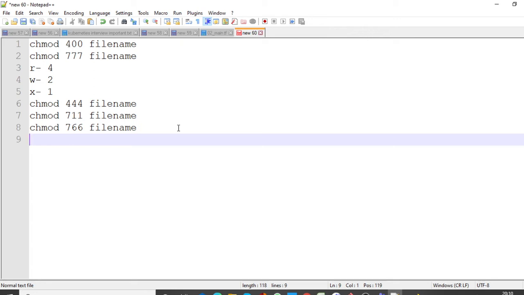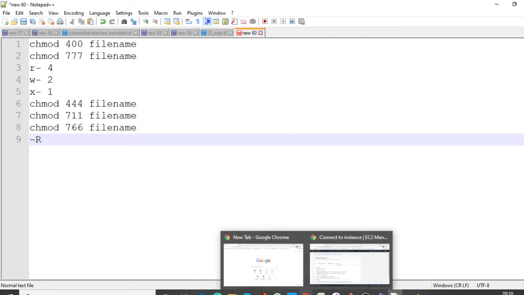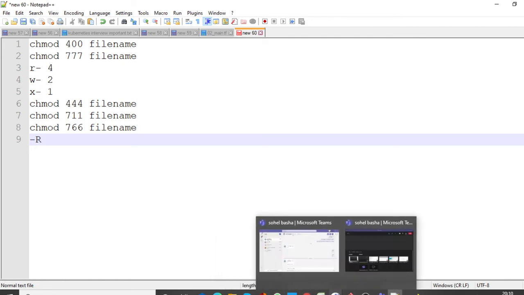To add permission to a directory recursively, we can use -R, capital R. If you use capital R, then we can add permission recursively to the files inside the directory. Also you will get the permission at the directory level.